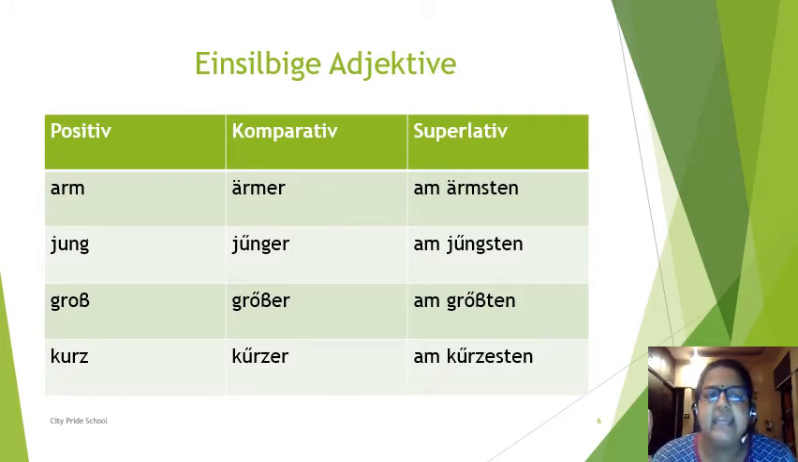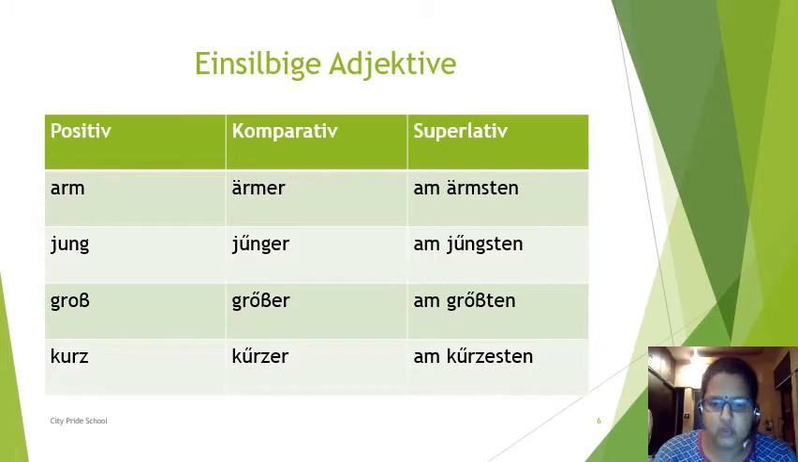Groß is ending with ß, but it comes in this category of einsilbig, and the superlative form of groß is different. Here instead of STEN or ESTEN, only TEN is used. Please remember the superlative form of groß as a special one. Just keep this in mind. Okay. So groß, größer, am größten.